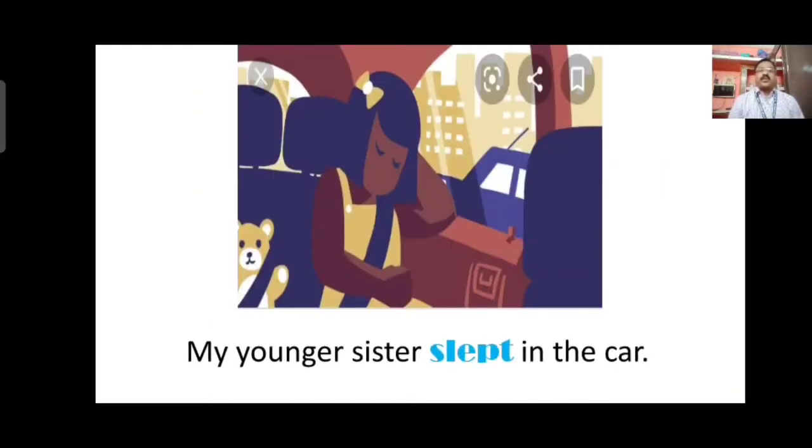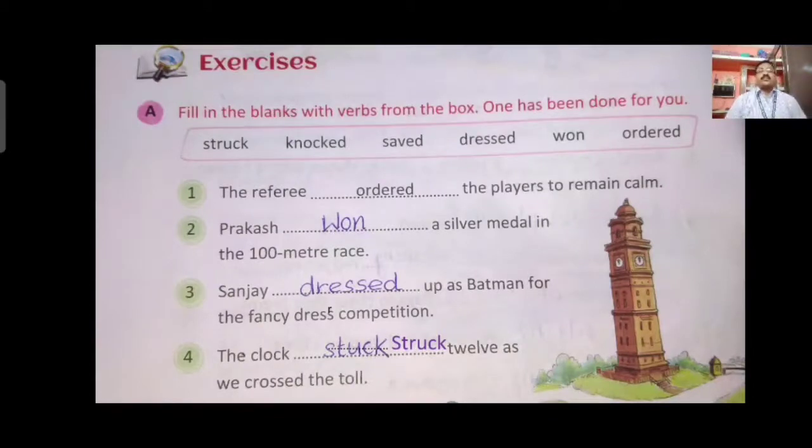Next one is my younger sister slept in the car. Sleep, you know children, S-L-E-E-P, sleep is the present form or the present tense. When we want to show that an action happened in the past, that time you have to change the present tense of the verb into past tense. My younger sister slept in the car. Now children, this lesson is over. How to change a sentence or a word or action word from present form to past form, and some examples are here in this lesson. Also I have given to you.